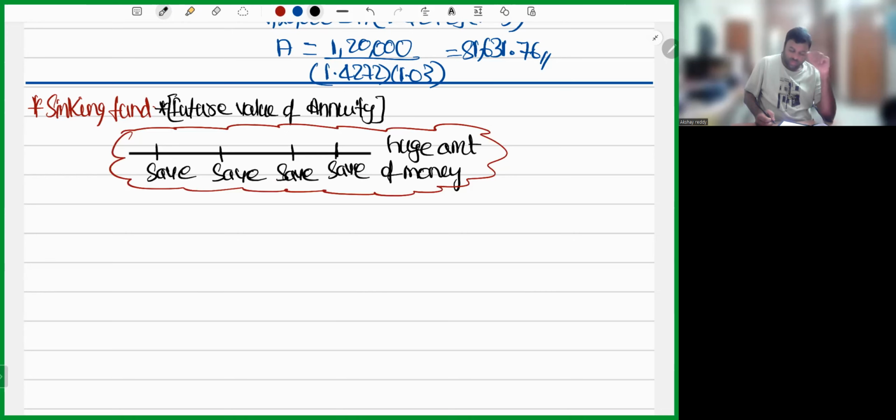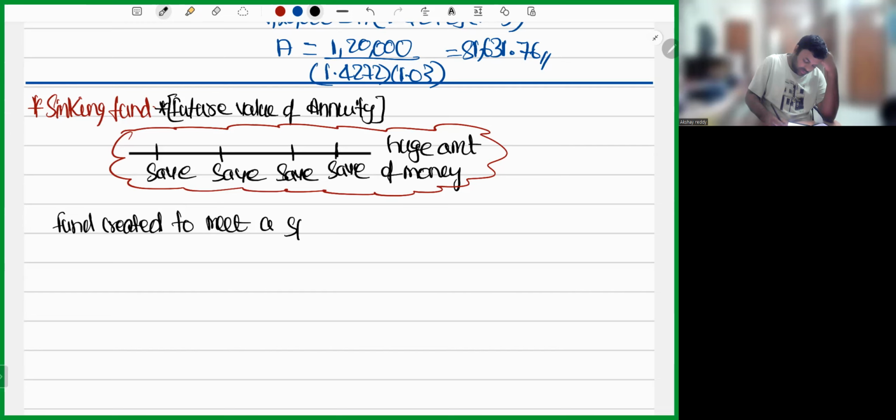Okay. So what is sinking fund? Fund created to meet a specific purpose in future is called sinking fund.